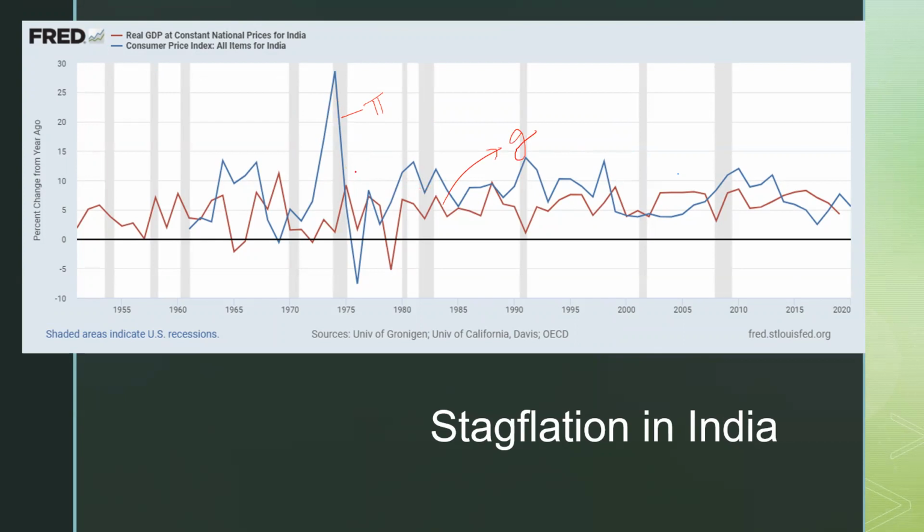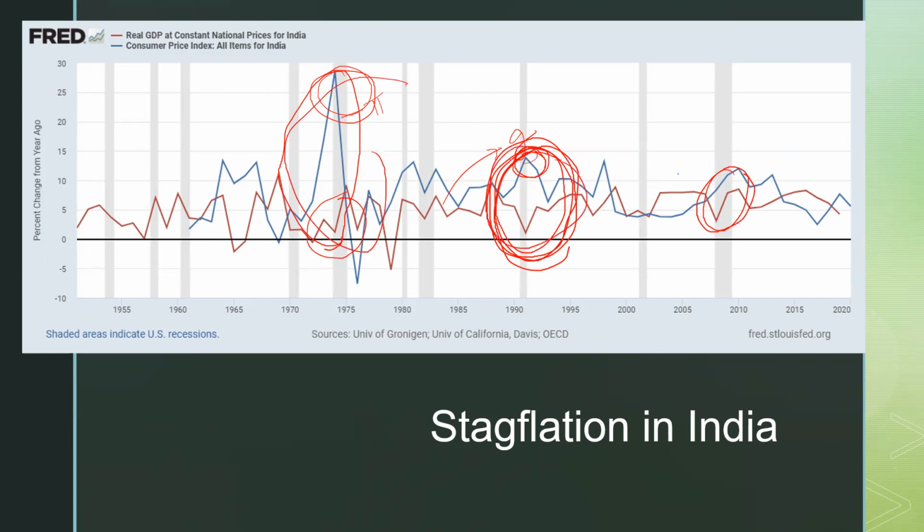You see this phase, which may be characterized as a time when our economic growth was low but inflation was very high. You can also look at this phase, where economic growth is low but inflation is high. This might be a case, but it's not so severe. But I think this one and this one are the phases when India actually faced stagflation.